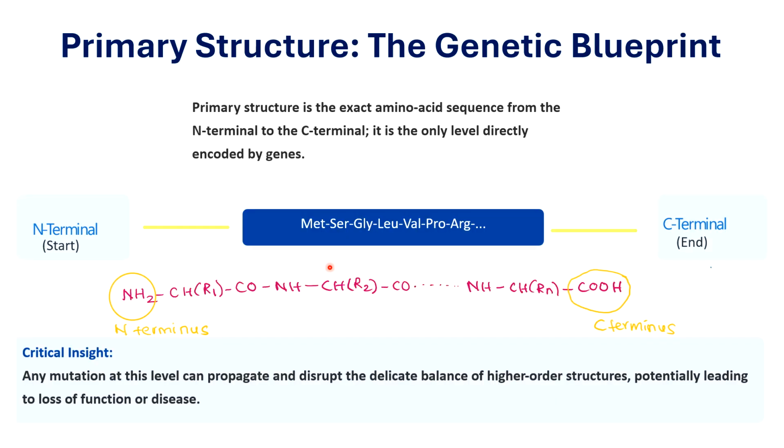Right? So see, this is the polypeptide chain. Different amino acids are joined together. In the extreme left, we have the amino group, which is also called the N-terminus. And in the right, we have the carboxyl group, which is called the C-terminus. Right?